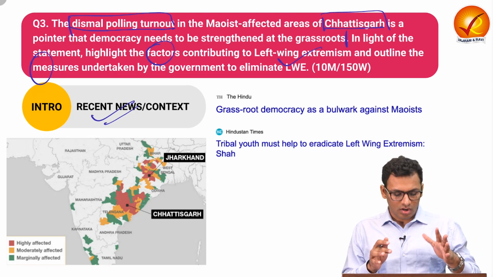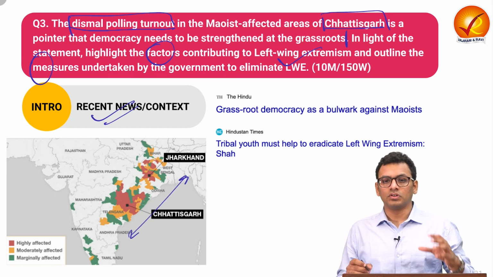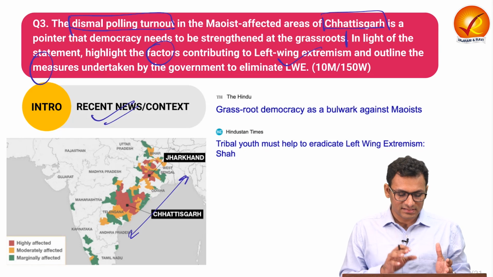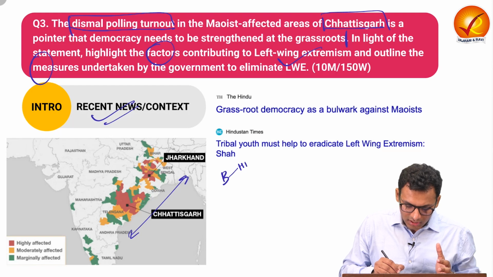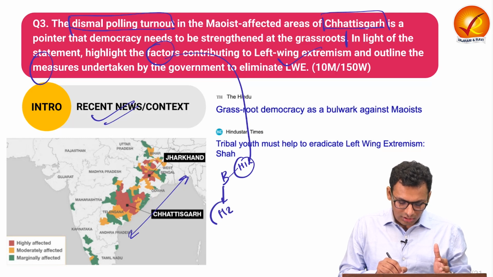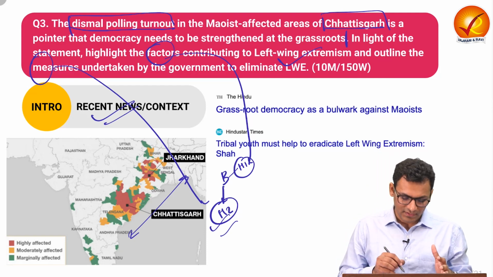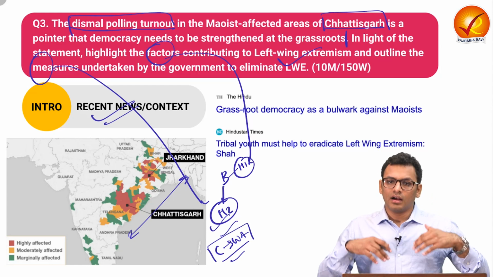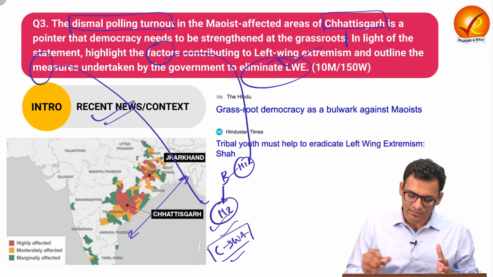Over here, you can also talk about how left-wing extremism has a direct impact not just on the social and economic aspects, but also on the political aspect of the region. So that is something you can imbibe in the introduction. In the body, you can start with heading 1, where you can talk about the factors which are contributing to left-wing extremism. And in heading 2, you can talk about the measures taken by the government to eliminate left-wing extremism. And lastly, in the conclusion, you can give a way ahead, like points on what exactly, other than the measures which the government has taken, we need to ensure is done to ensure that left-wing extremism is eliminated.